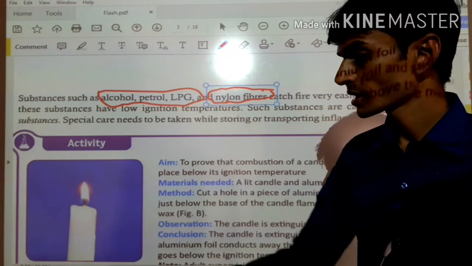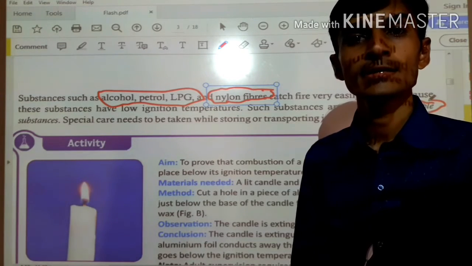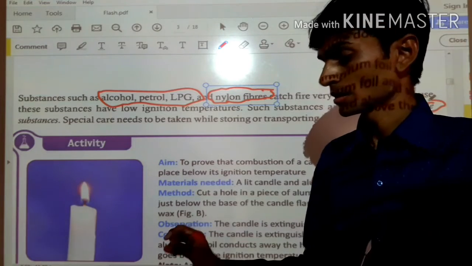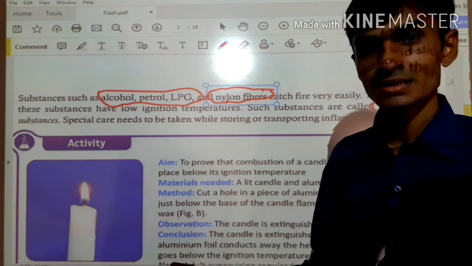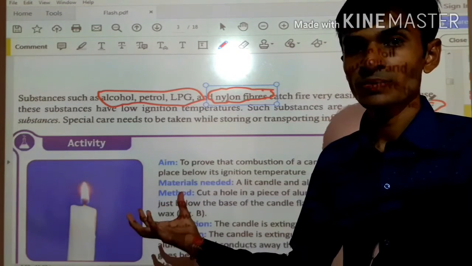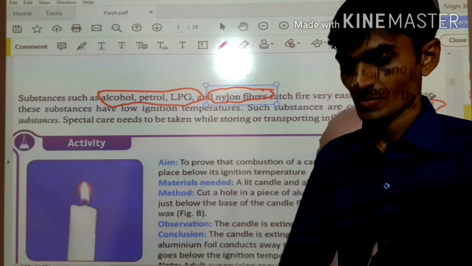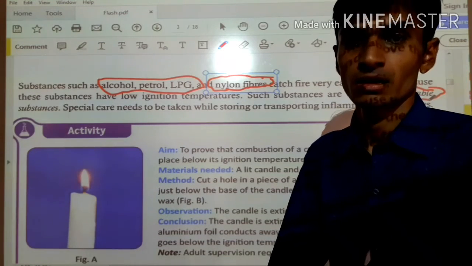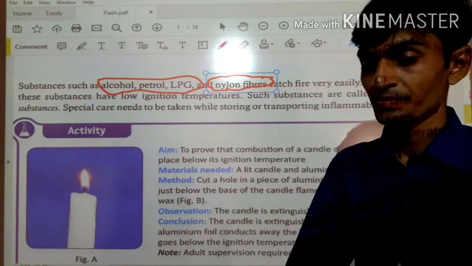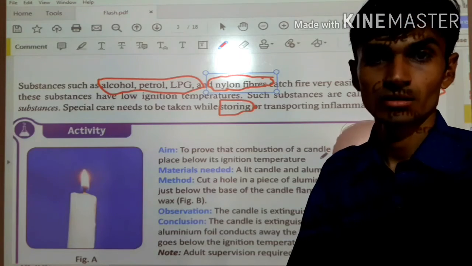Suppose there is a leakage from an LPG gas cylinder, it catches fire very easily, right? If there is a fire near this LPG gas, that means the gas which is being released, what happens? It catches fire easily and it will burn. So there is special care. That's why this LPG cylinder is stored and transported in a very careful manner, right?